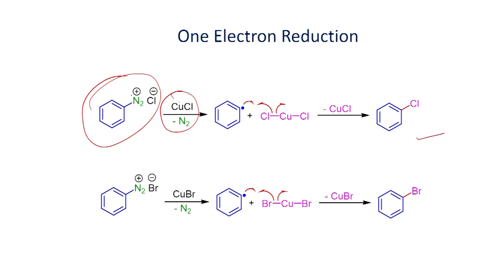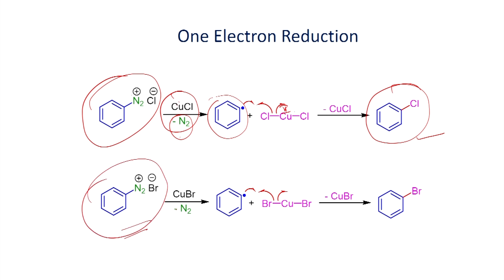Copper can give one electron to this, and you convert the diazonium salt into the phenyl radical and lose a nitrogen molecule, where copper(I) is oxidized to copper(II). Once you form this, it can convert into chlorobenzene. Similarly, in place of copper chloride, you can also use copper bromide and get bromobenzene as the product.